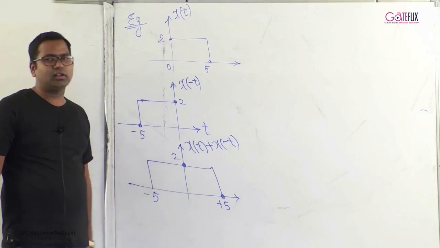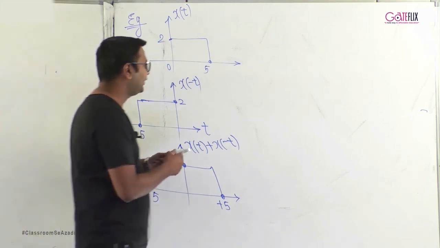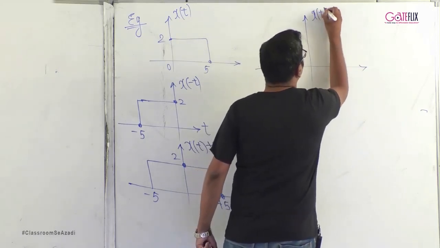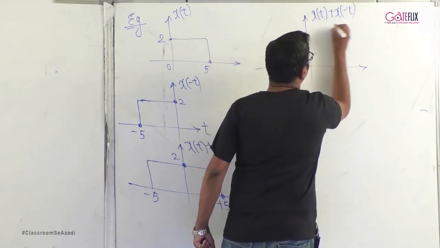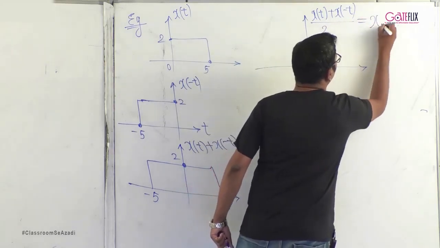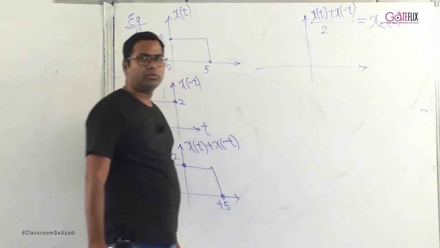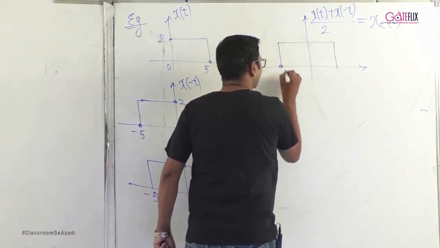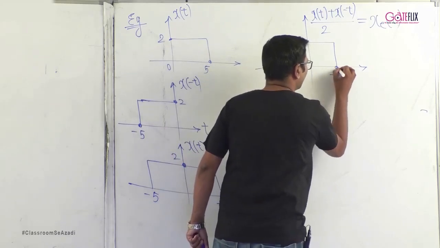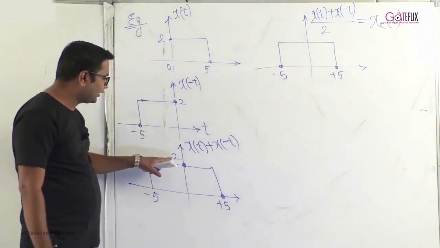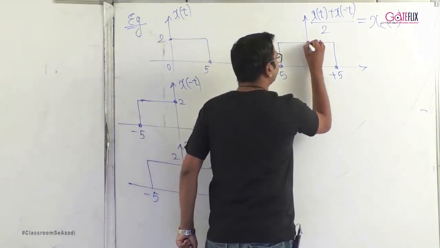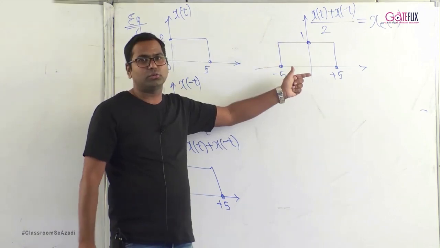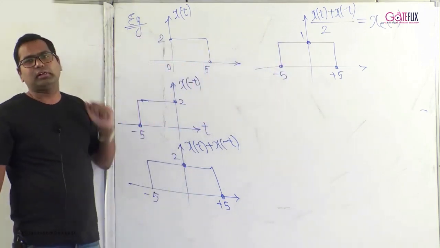If you observe, this signal is like an even signal. But to find the even part, we have to divide the amplitude by 2. So x of t plus x of minus t by 2 becomes x even of t, which is the even signal. So how do we draw the even signal? This is from -5 to +5. Since we are dividing it by 2, the amplitude gets divided by 2. So the amplitude is 1. And this signal is said to be the even part of the given original signal.